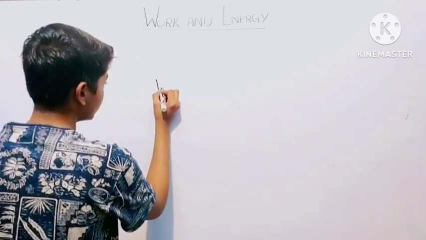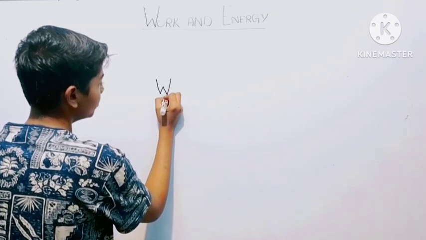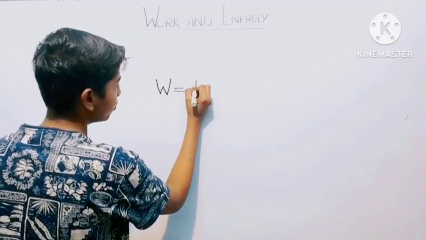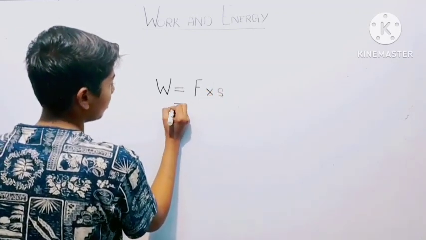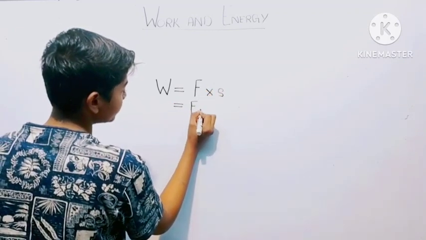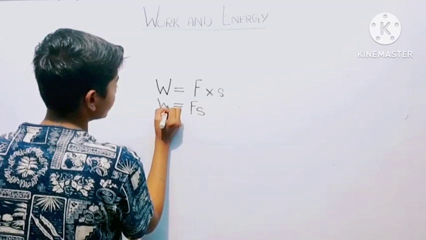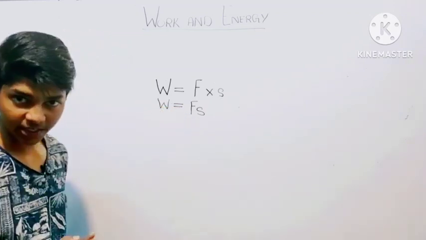We saw right now that work is said to be done when force is applied and the body displaces, which means work is represented by W. Work is equal to force multiplied by the displacement, which can also be written as Fs. Work is equal to force into displacement.